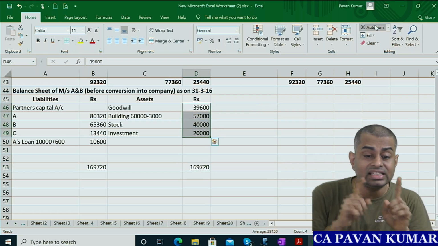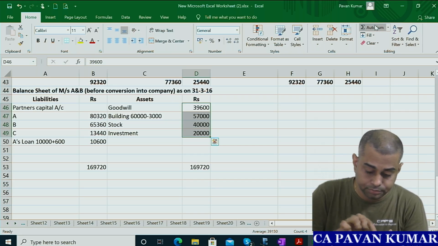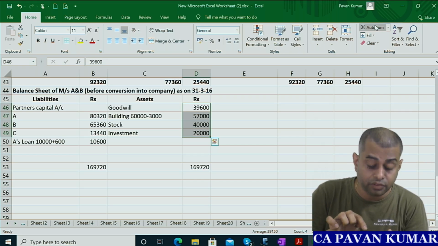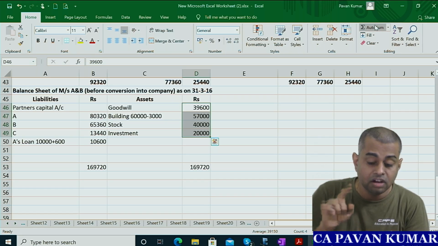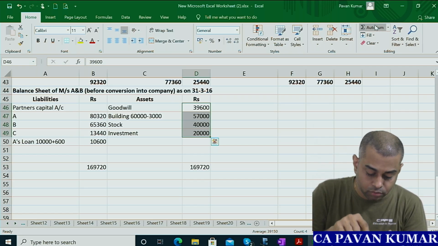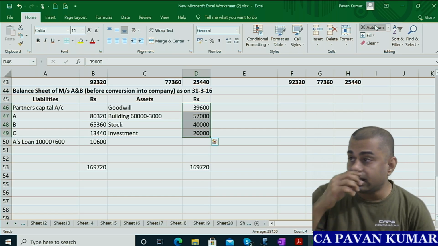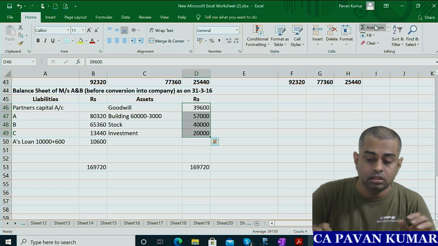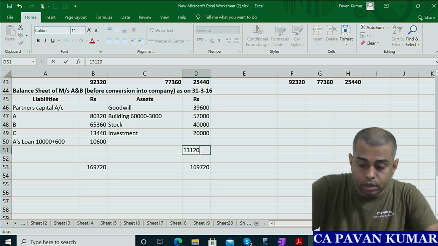Add all the assets. It is showing 39,600 plus 57,000 plus 40,000 plus 20,000. 1,56,600 minus 1,69,720. What is that? 13,120 you got.